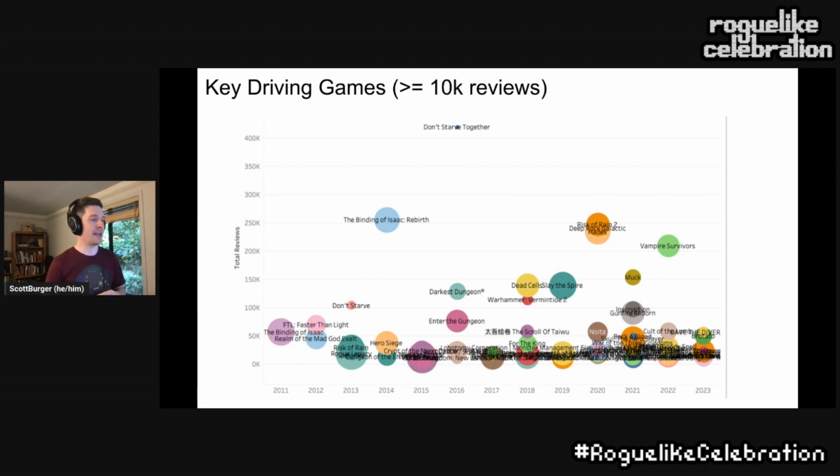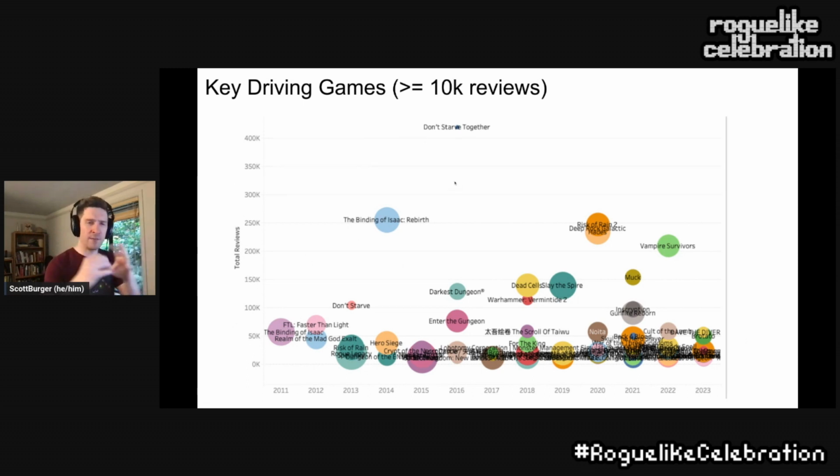We have on the x-axis game release dates. So what year were they released? On the y-axis, we have how many total reviews those games have. The different colors are just ways to separate different games. So each game name is a different color on here. That's just what the color signifies.